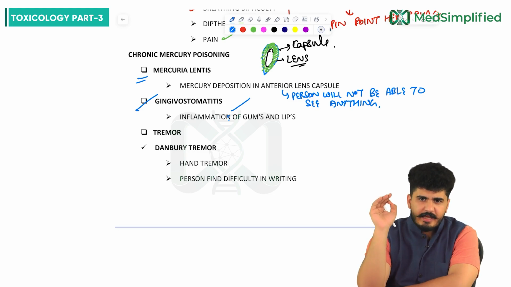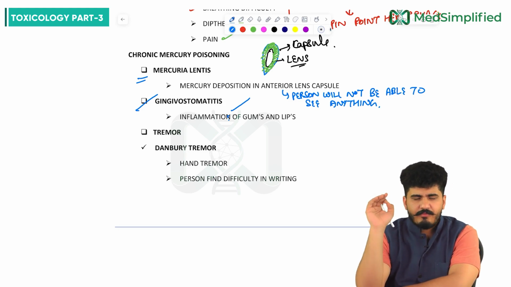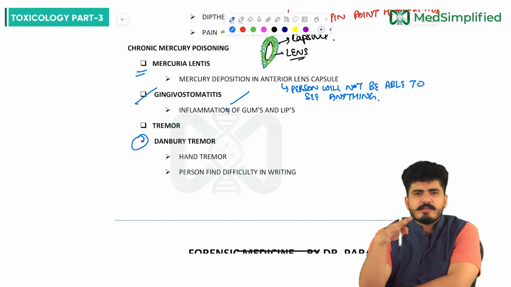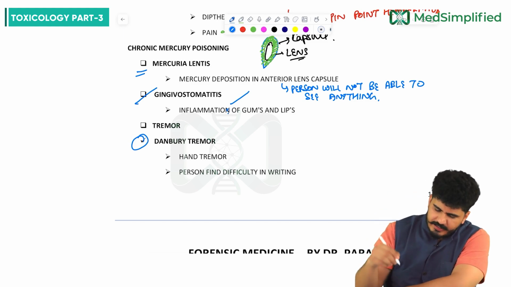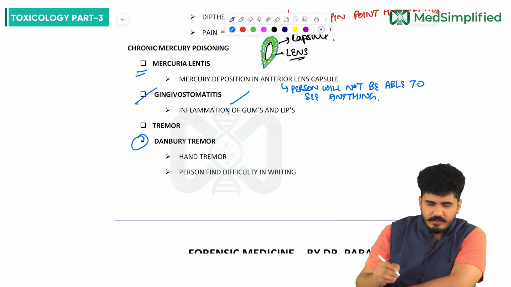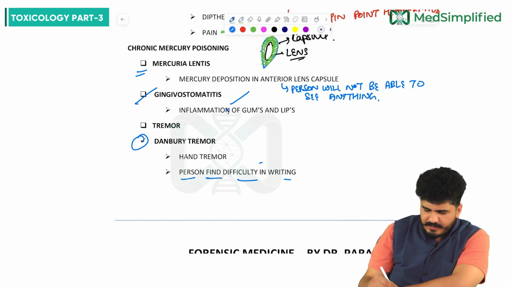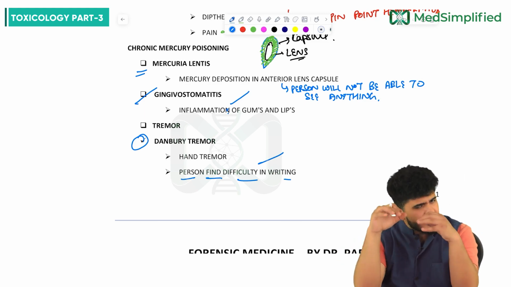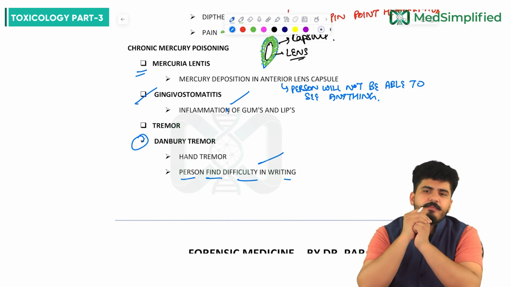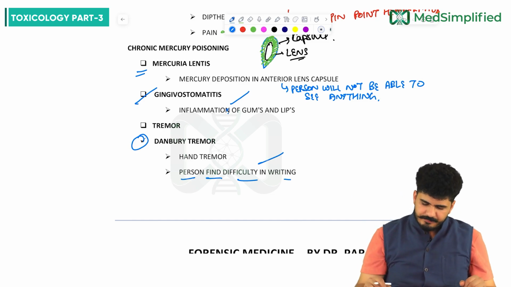Now, another thing that can be associated with this would be the tremors. The tremor name is Danbury tremor. Danbury tremor is a hand tremor. The person finds difficulty in writing. Like when I am writing, my hands will be like this. These special kinds of tremors are seen in chronic mercury poisoning. This is Danbury tremor.